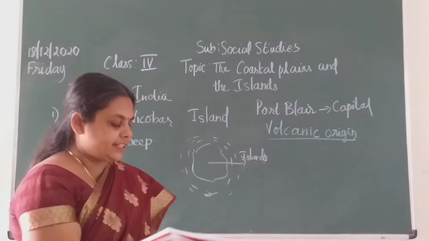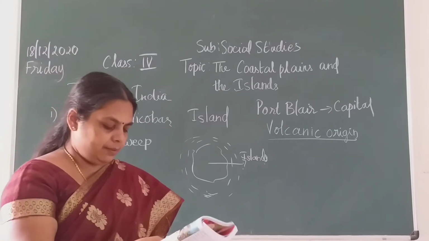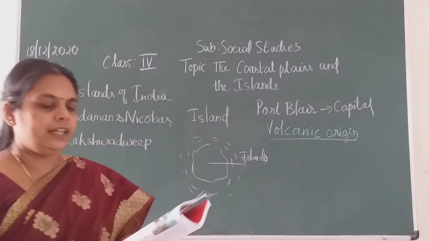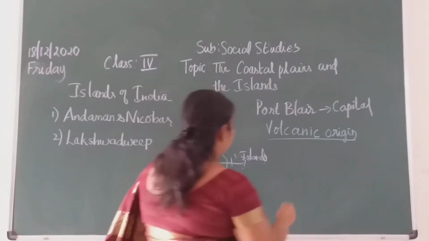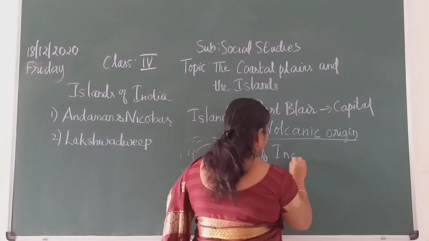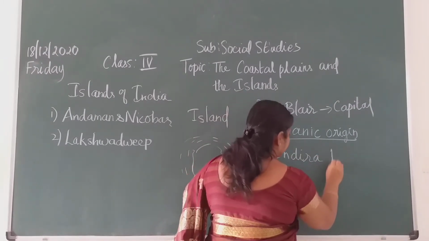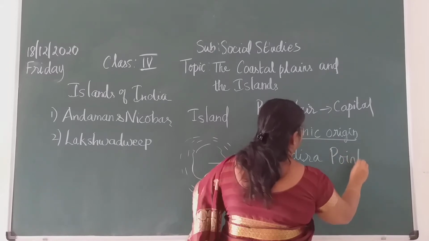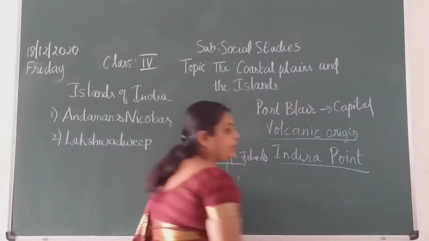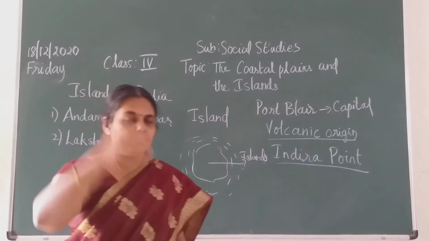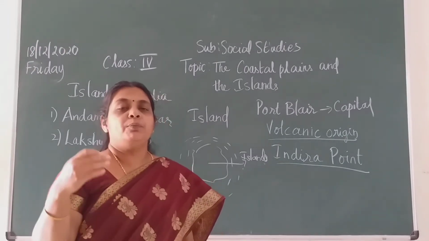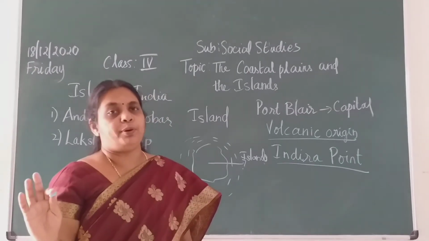Then next, in Andaman and Nicobar Islands you have the Indira Point, children. Indira Point is the last place. If you go down, it is the southernmost tip of India.